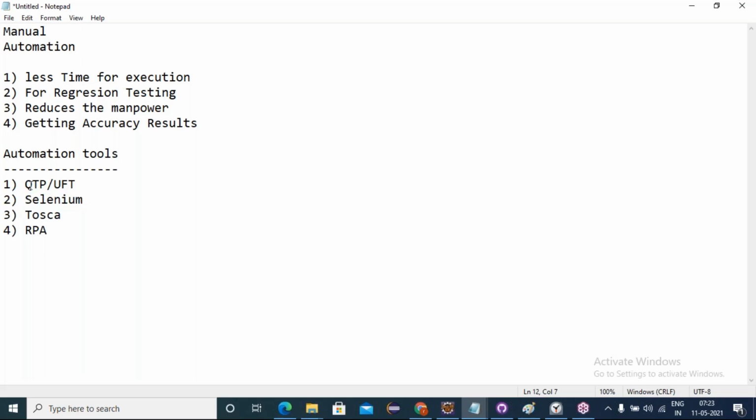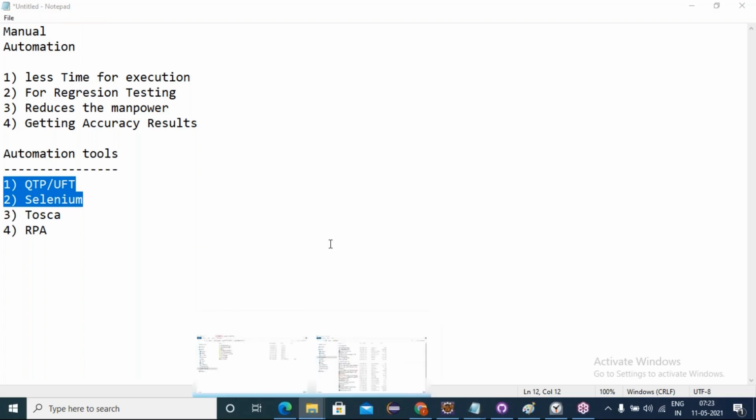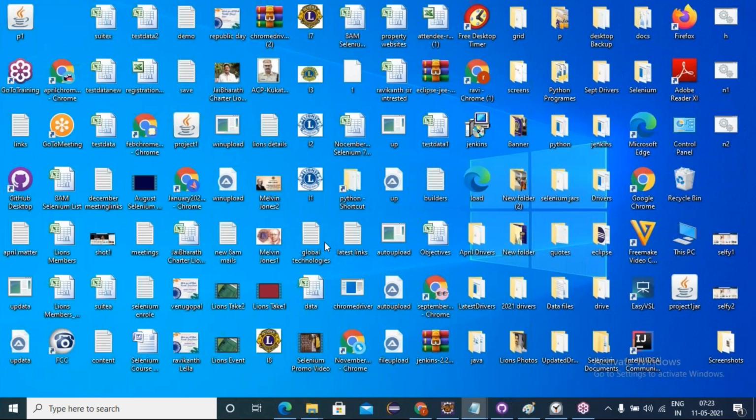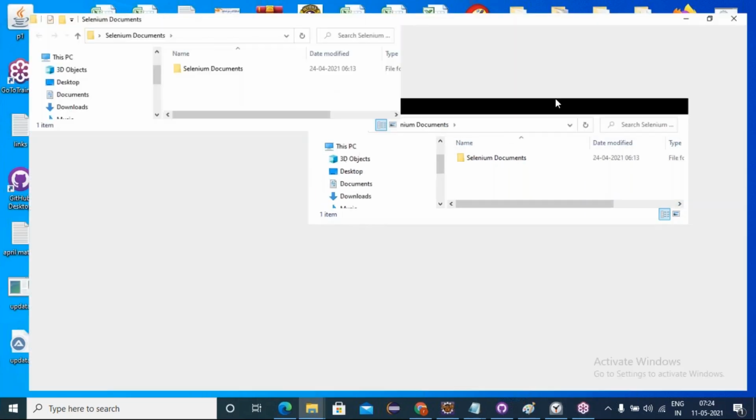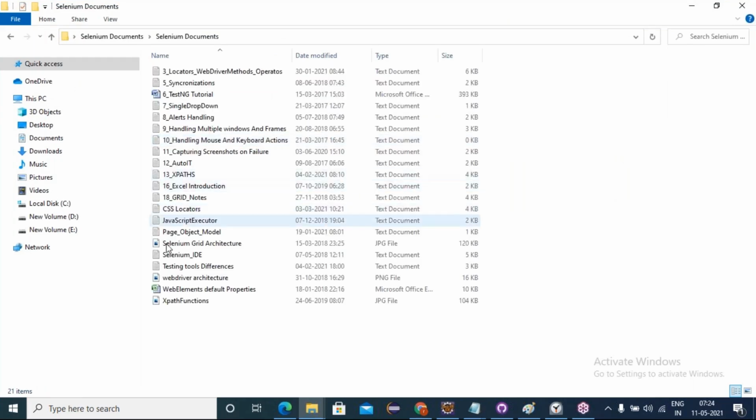Even though many competitors are there in the market. So let's see, earlier QTP, now Selenium. Why only Selenium? Why not QTP? Let's see some differences to know, friends.